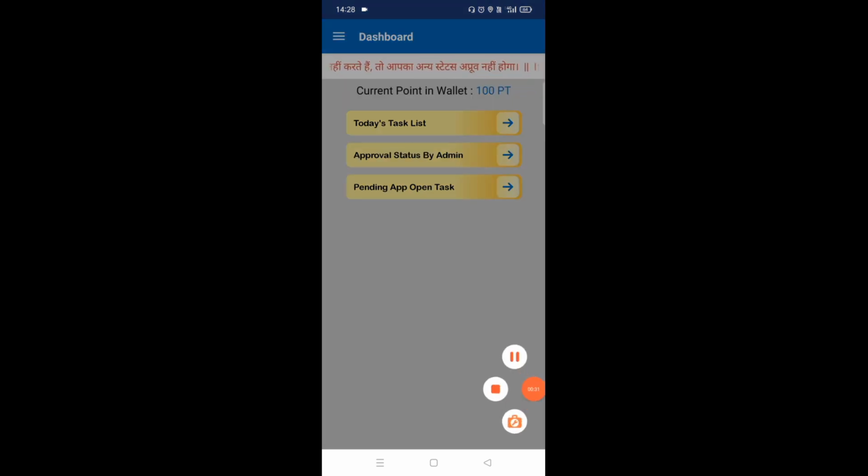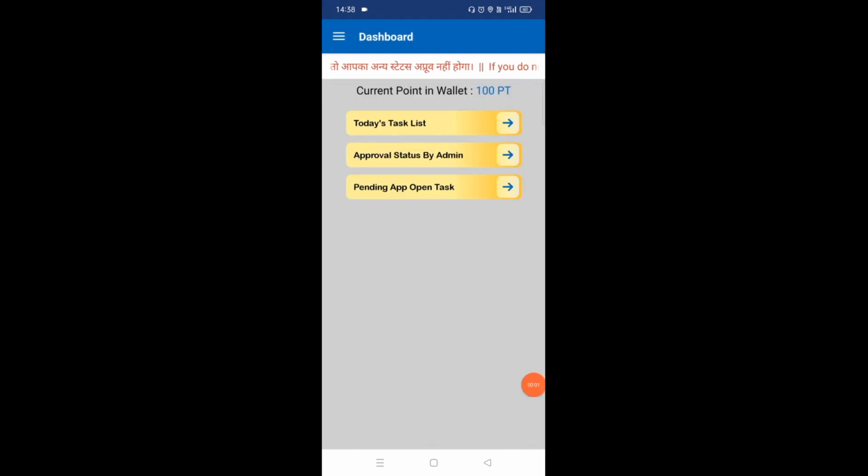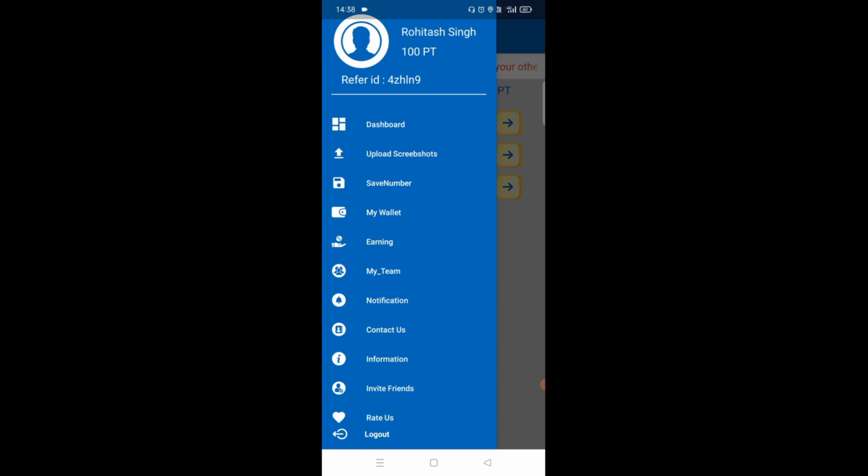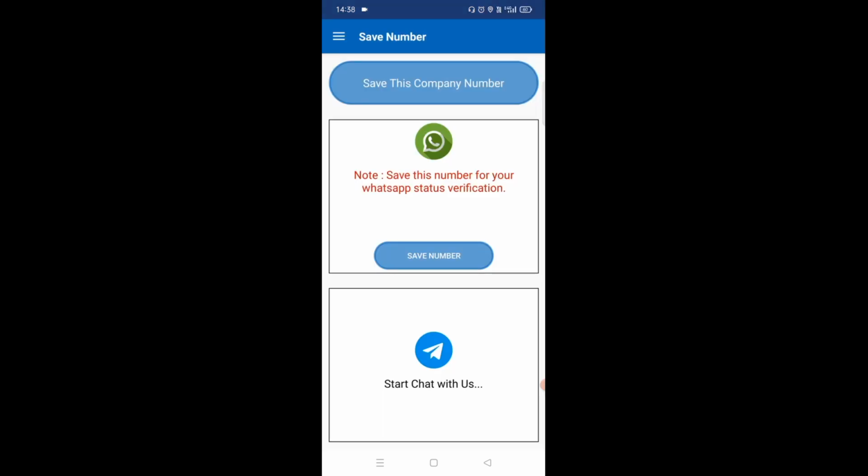And after that, when you open it, you will see this kind of interface in front of you. Here you have three lines, which are given on the side. Click on these three lines. After that, you can see an option here, save number. So friends, click on this save number option.